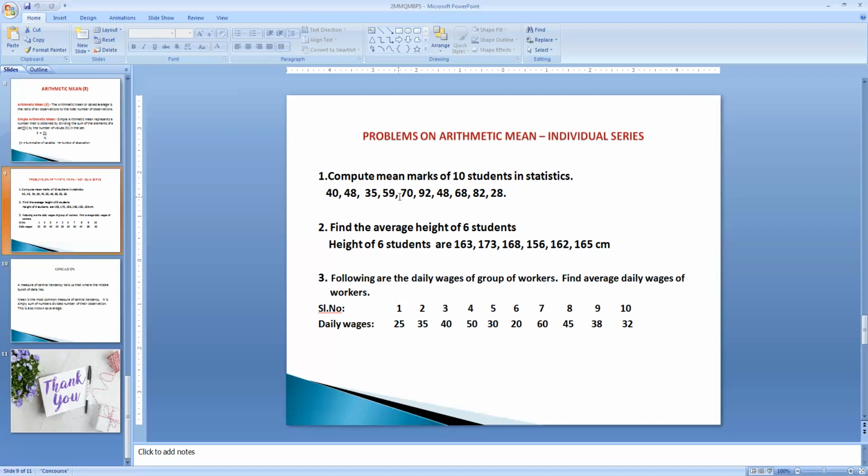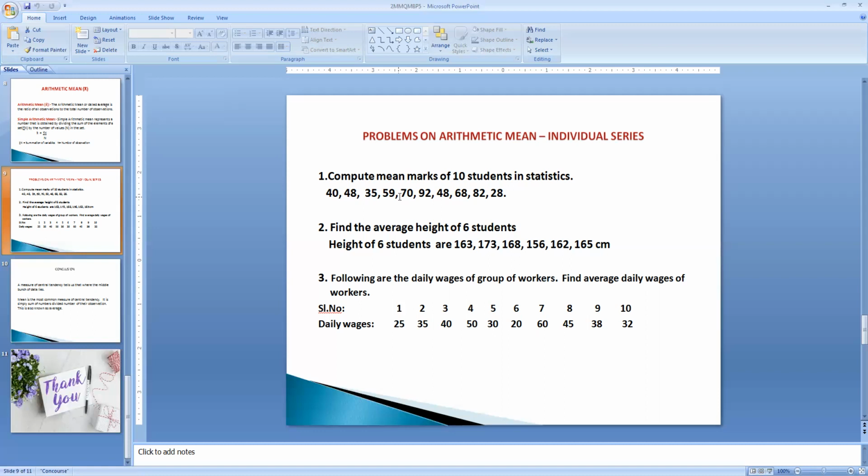We know that the direct method is sigma x by n. So we add all the variable values: 40 plus 48 plus 35 plus 59 plus 70 plus 92 plus 48 plus 68 plus 82 plus 28, divided by the number of items. There are 10 items. The total of all the observations is 570, divided by 10. Therefore, the mean value is 57. The average marks of the 10 students is 57 marks.